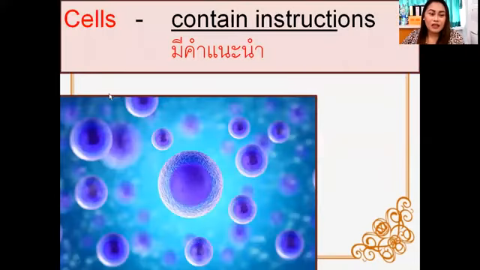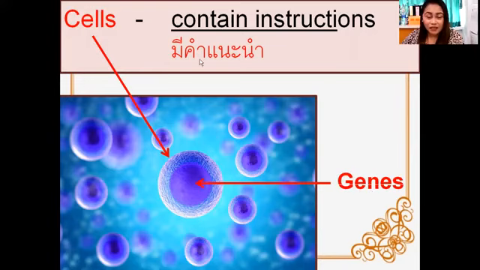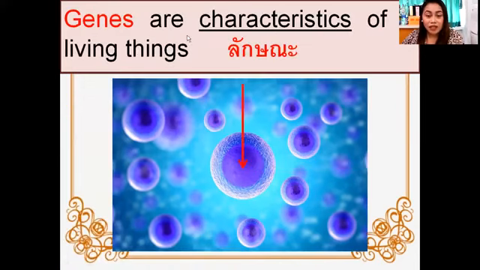So what is the importance of cells? Cells contain instructions. Again, this part here, the outer part, this is the cell. And can you see this purple one here in the middle, inside the cell? This is what we call genes. And genes contain instructions. What does it mean, contain instructions? It means it contains characteristics.